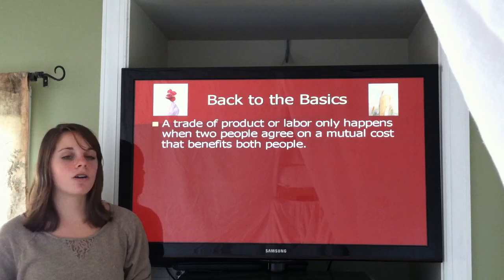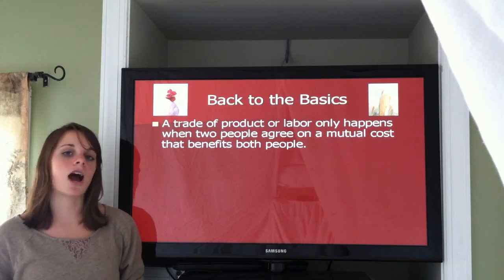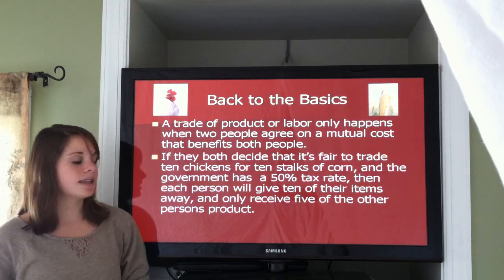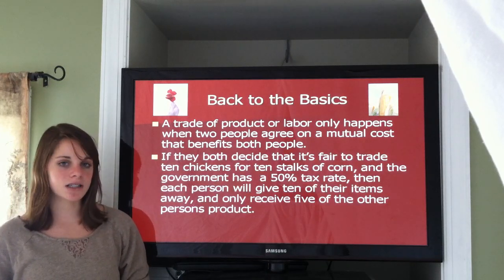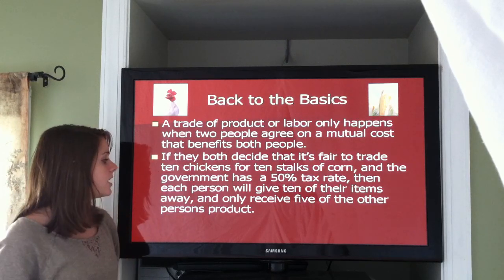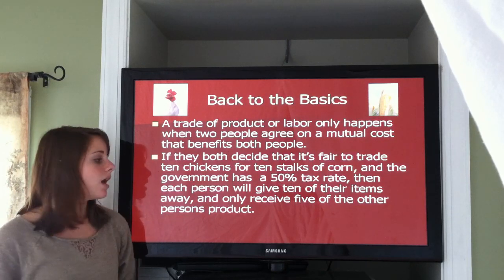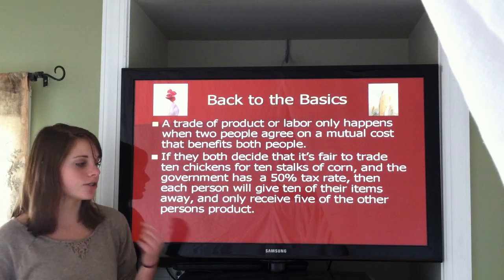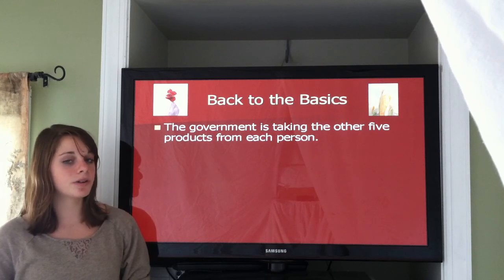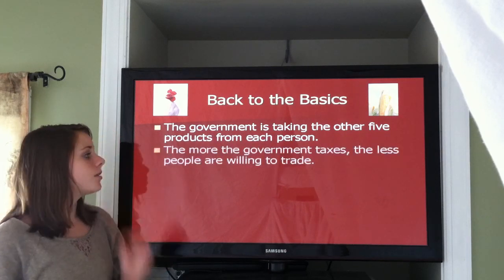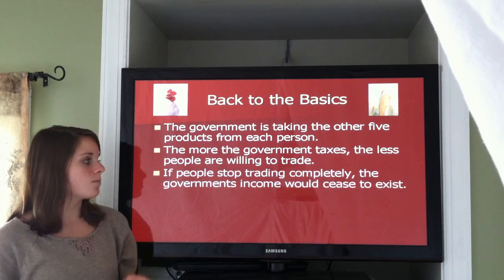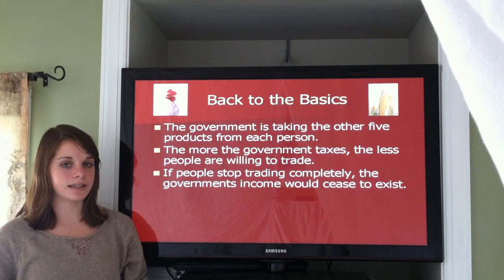A trade of product or labor only happens when two people agree on a mutual cost that benefits both people. If they both decide that it is fair to trade 10 chickens for 10 stalks of corn, and the government has a 50% tax rate, then each person will give 10 of their items away and only receive 5 in return. The government is taking the other 5 products from each person. The more the government taxes, the fewer people are willing to work. If people stop trading completely, the government's income will cease to exist.